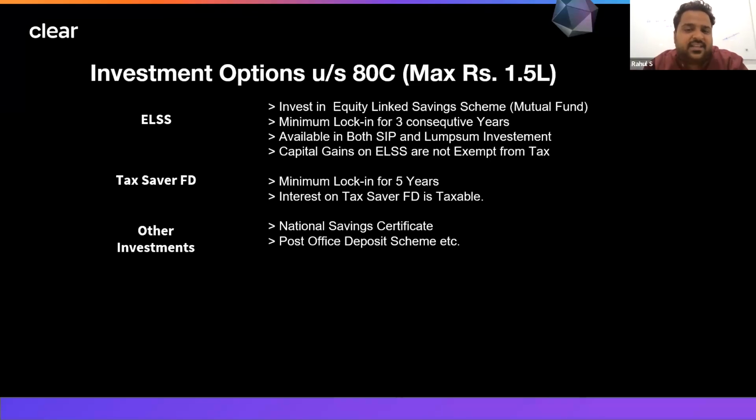When you are selling ELSS after 3 years, after the maturity, you can take the benefit of 80C, and whatever capital gain you are earning will be exempt up to rupees 1 lakh. But beyond 1 lakh, you have to pay capital gain tax of 10%. So this is a very lucrative option. If you don't have any other options to save under 80C, you can invest under ELSS.